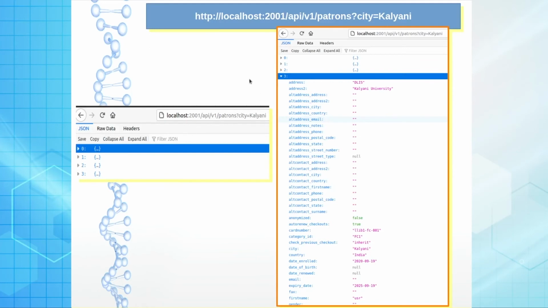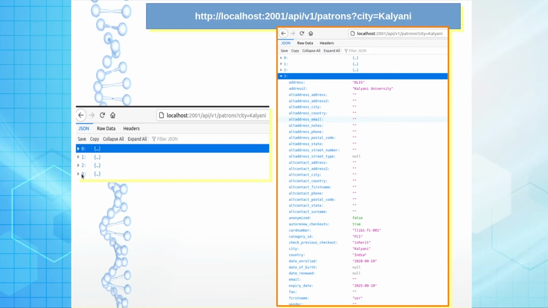Let me give you one particular example. Here you can see I call my Koha REST API version 1, then patrons where city is equal to a given place name, that is city is equal to Kolani. So, it can respond that there are 4 patrons in this particular library with the address field city equal to Kolani.